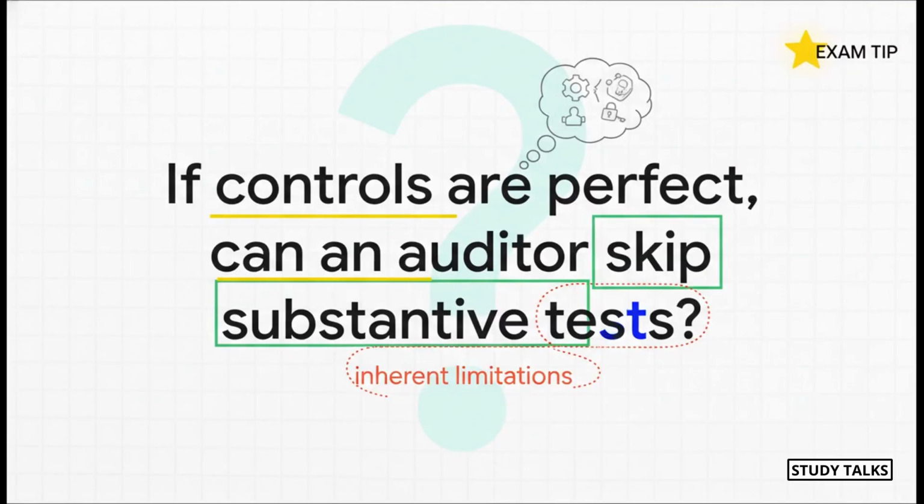And I'll leave you with one final exam-level thought. Even if a company's controls seem absolutely perfect, can an auditor completely skip their detailed testing of account balances, what we call substantive procedures? The answer is a hard no. And you need to think about the inherent limitations of any control system, things like human error or management override, and why that means an auditor can never, ever rely 100% on controls alone.